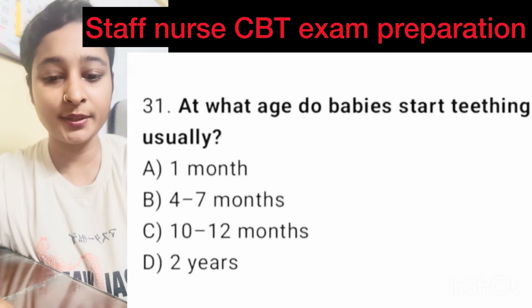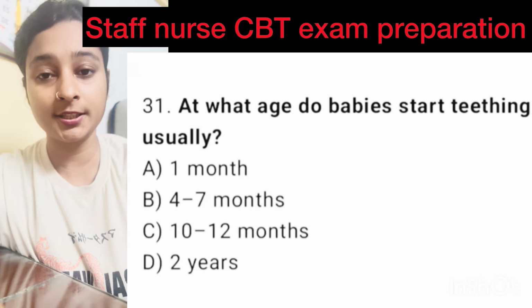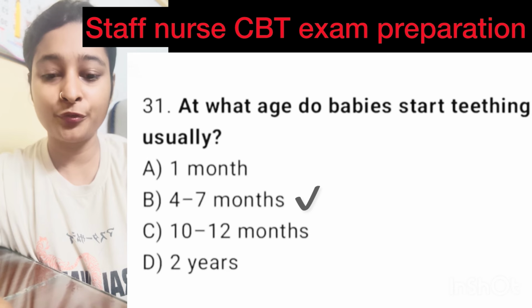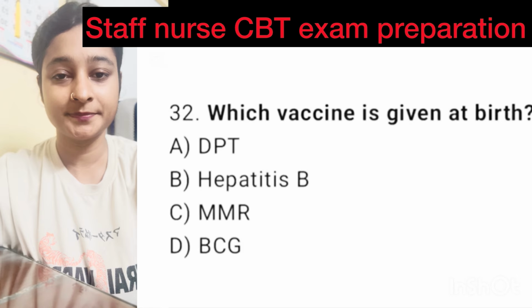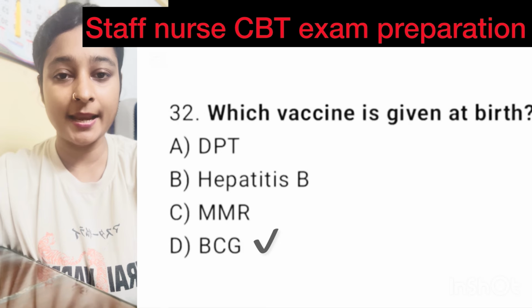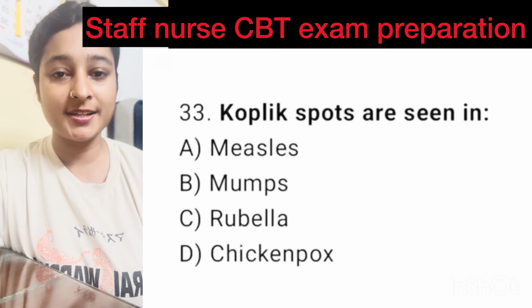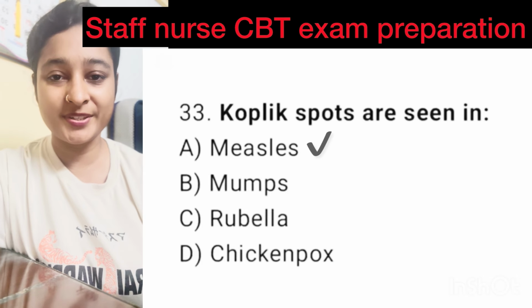Question number 31. At what age do babies usually start teething? Here right option is option B, 4 to 7 months. Question number 32. Which vaccine is given at birth? Here right option is option D, BCG vaccine, full form Bacillus Calmette-Guérin. Question number 33. Koplik spots are seen in. Here right option is option A, measles.